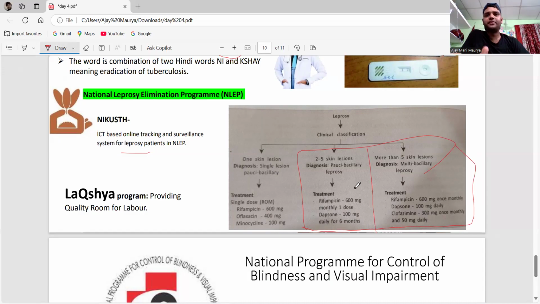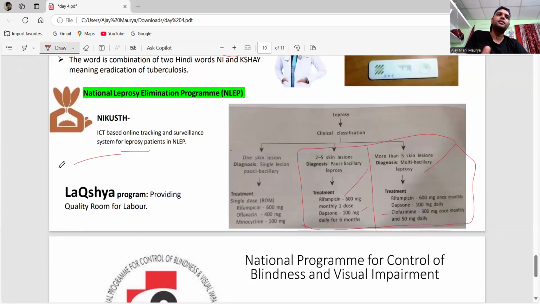Last time they gave one example. Suppose for paucibacillary leprosy, how much is the dose of rifampicin? They ask 600 milligram. Dapsone is 100 milligram. In multibacillary, we are going to add clofazimine. How much is clofazimine? 300 mg. Okay.